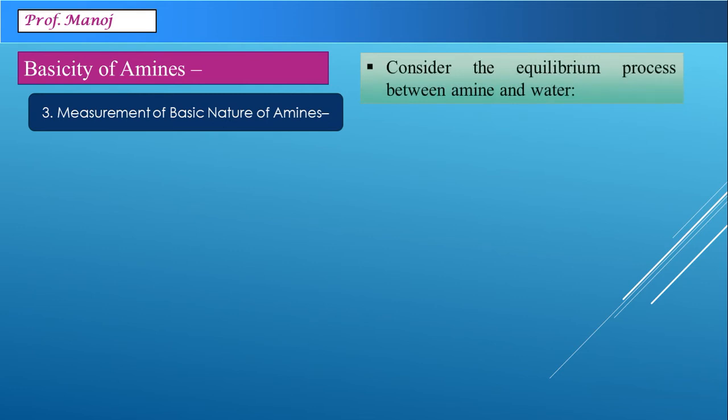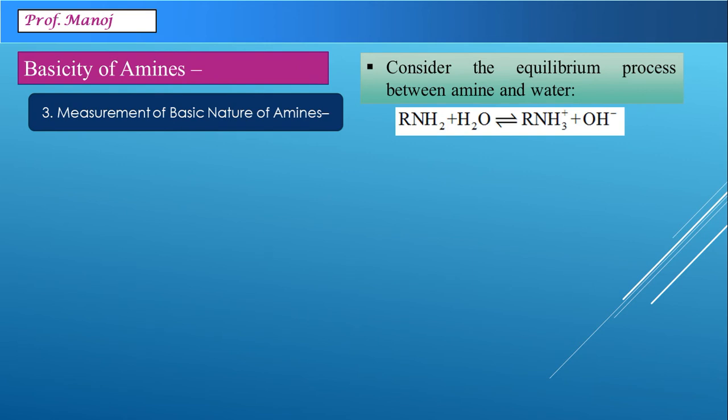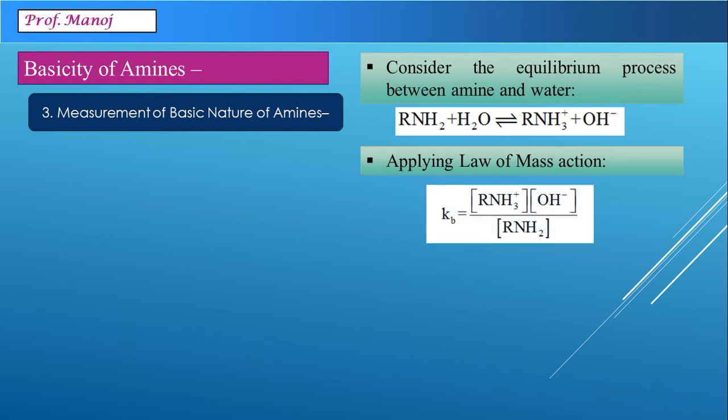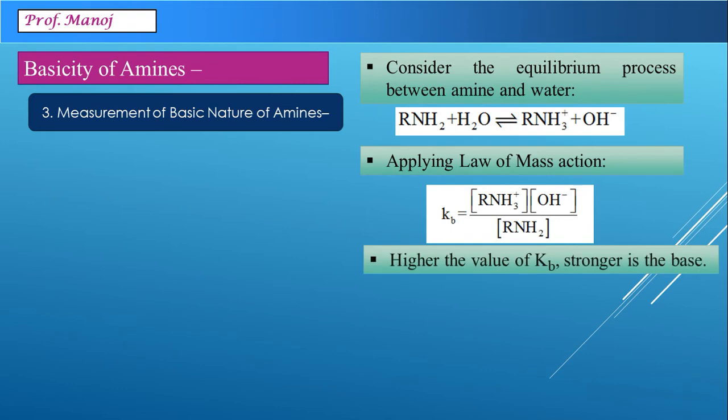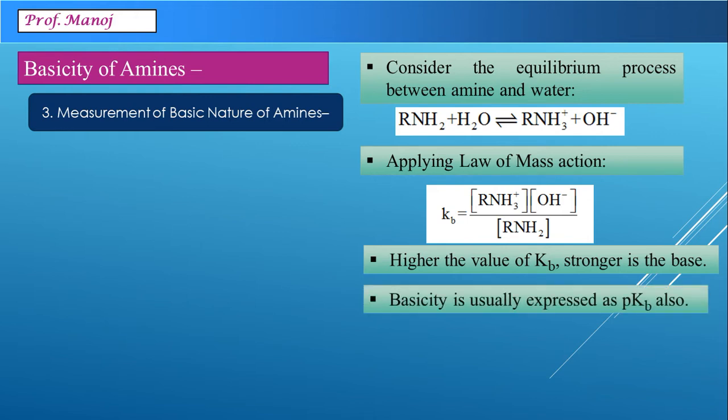Consider just now whatever we have seen, the same reaction again. Primary amine with water produces alkyl ammonium cation with hydroxide anion. Applying the law of mass action for this reaction, we get an expression as Kb is equal to product concentration upon reactant concentration. It is observed that the higher the value of Kb, the stronger will be the base. For convenience, instead of Kb, we also use the term pKb, where pKb is negative log of Kb.